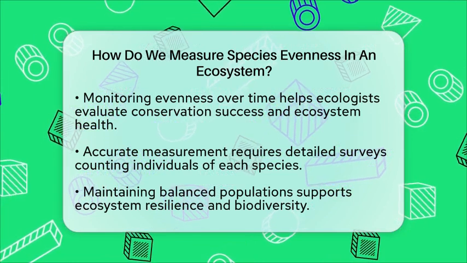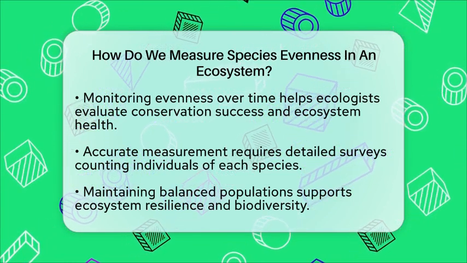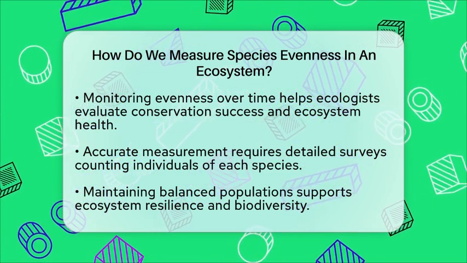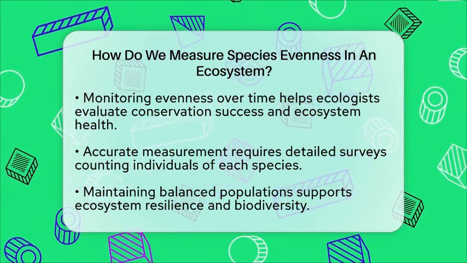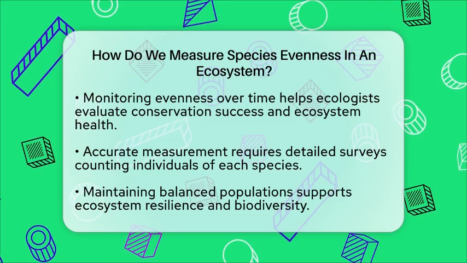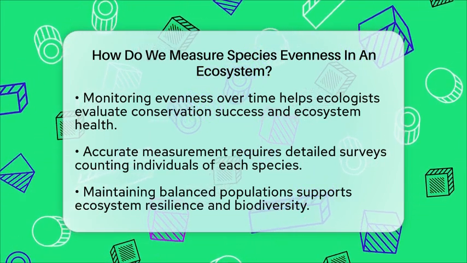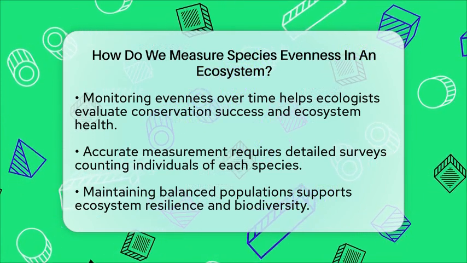In short, measuring species evenness involves looking at how individuals are shared among species. Using indices like Pielou's Evenness helps us understand the health of ecosystems and guides conservation efforts. It's a key part of understanding biodiversity and keeping our natural world thriving.